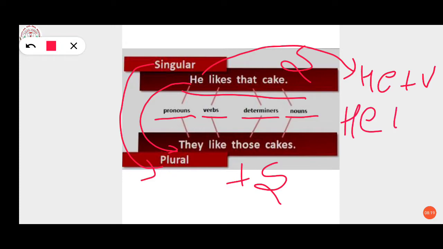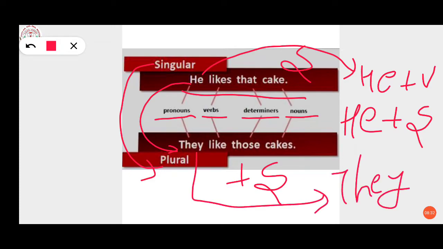He and the verb is what here? Likes. It means we are using s over here with he, but we can't use the same when we are using they. Means we will use the simple verb, they plus like: they like those cakes.